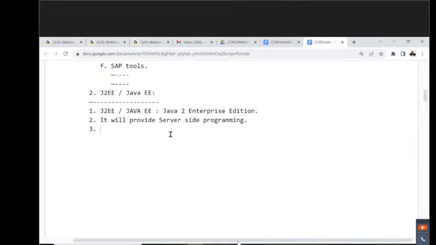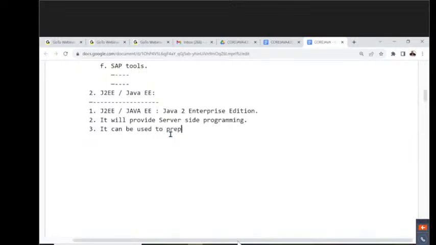By using this server side programming, is it possible to prepare any application outside? Yes, definitely.